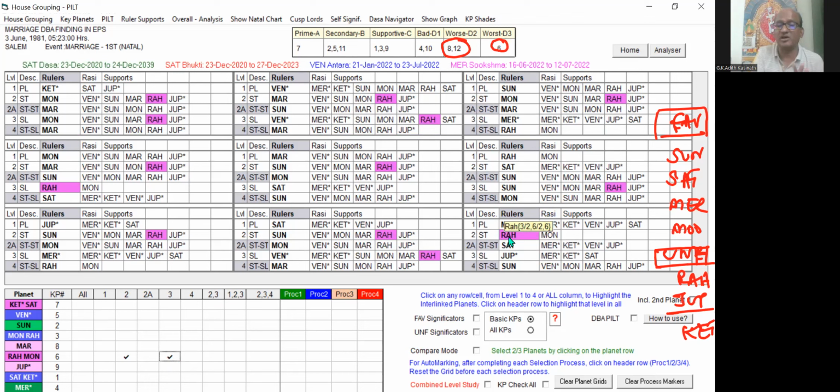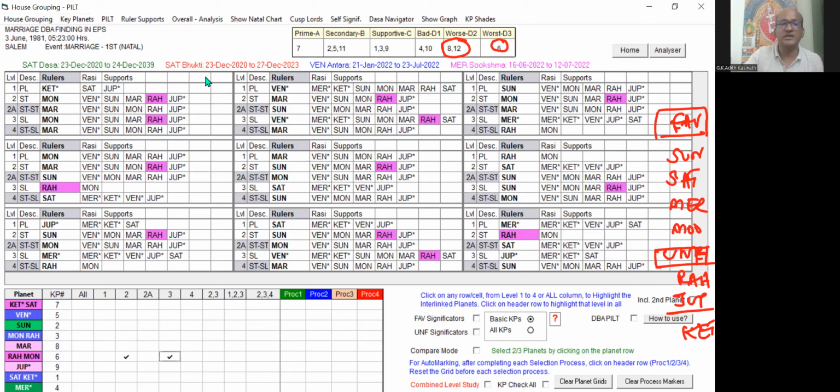Definitely these planets are not going to support the marriage. So we can find which planets have Rahu in the 2nd and 3rd level, and we can easily identify that those planets are not going to support the marriage.